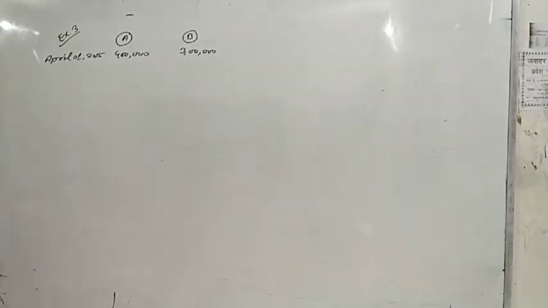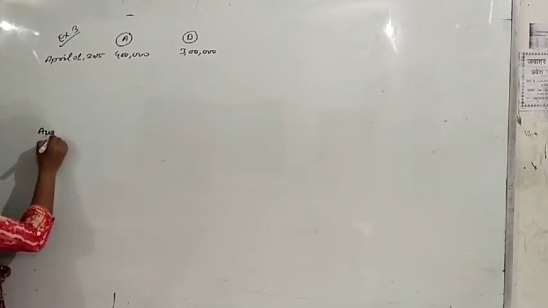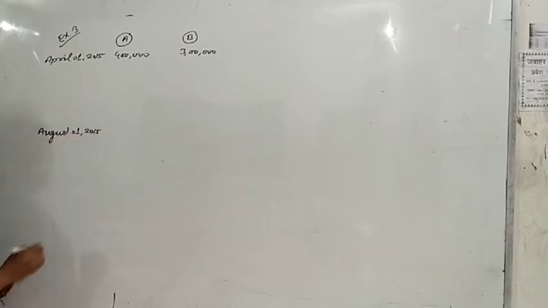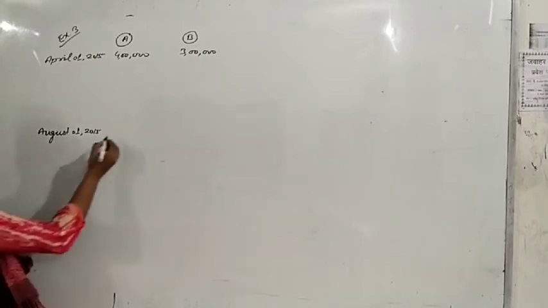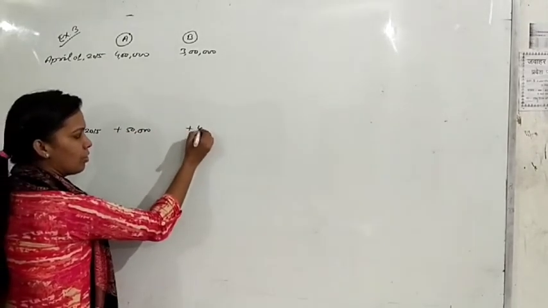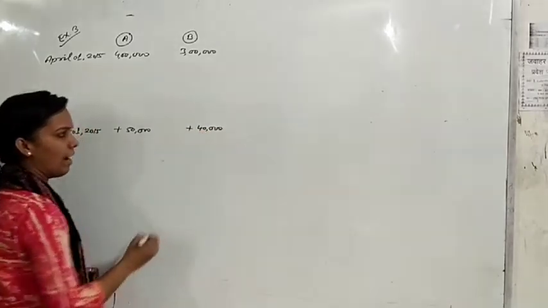Next, on August 1st 2015 they introduced further capital of rupees 50,000 and 40,000 respectively. Further capital means additional capital: A introduced 50,000 and B introduced 40,000.